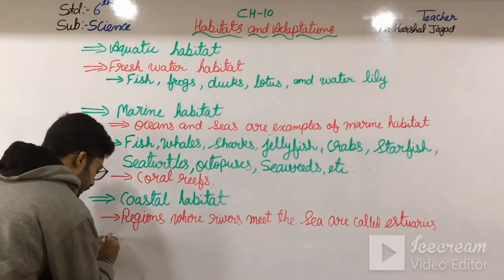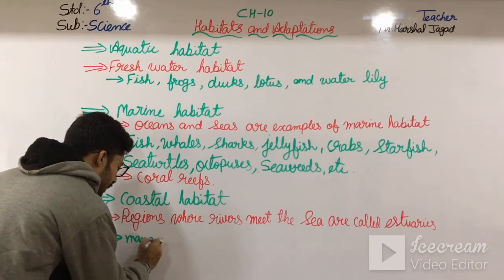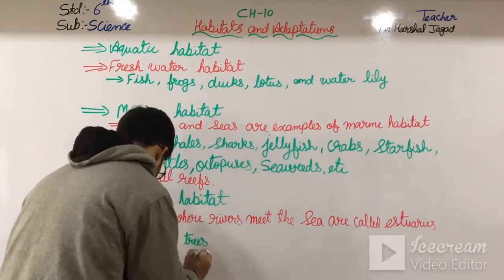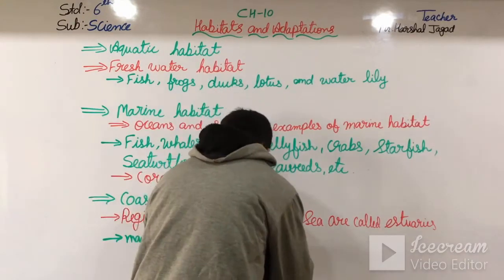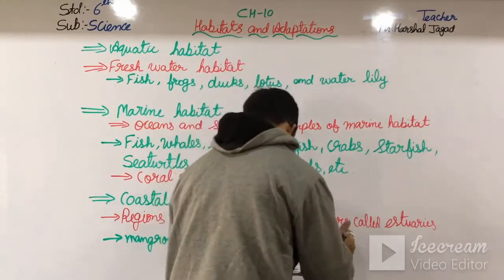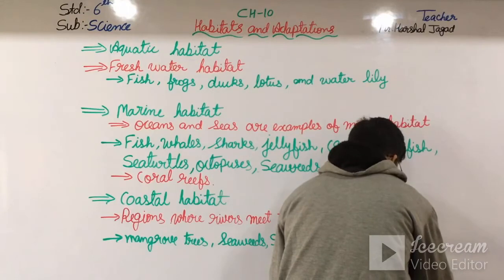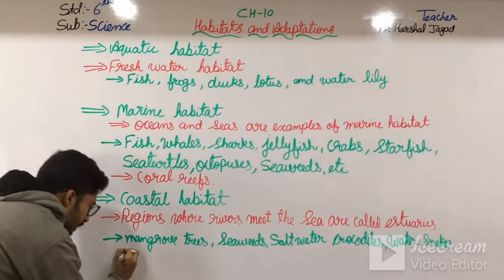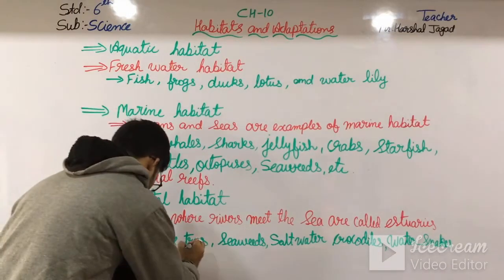That are mangrove trees and seaweed, animals such as saltwater crocodile, water snakes, kingfisher, and wading birds.